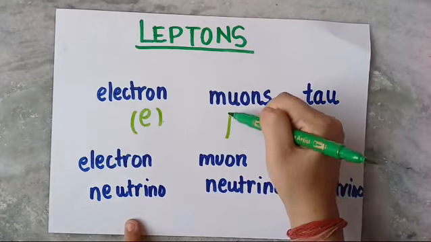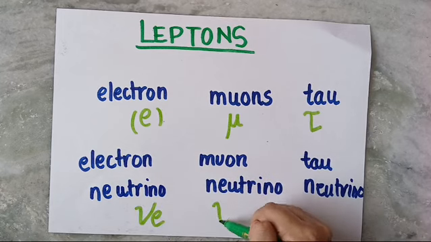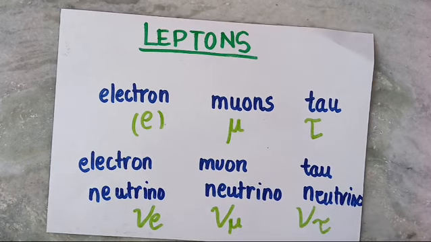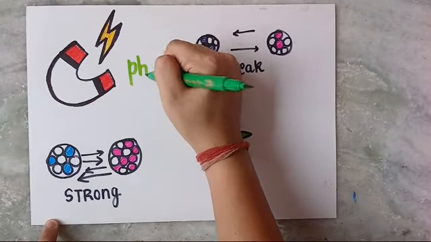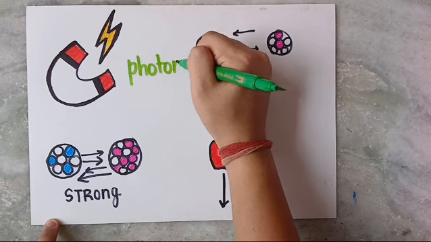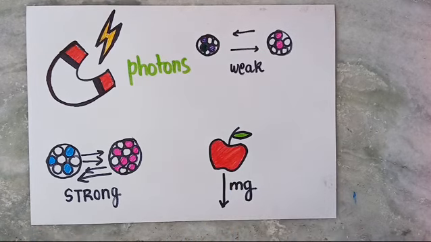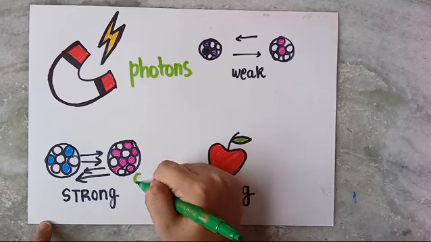The leptons can be classified into again 6 particles: the electrons, the muons, and the tau, with the respective neutrinos. The fermions are held together by the forces known as the bosons. And in the quantum scale, the forces are caused by the exchanging of particles. And hence, the particle responsible for the electromagnetic forces are the photons.